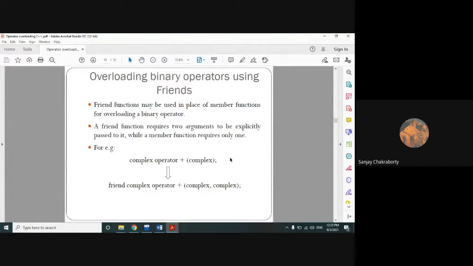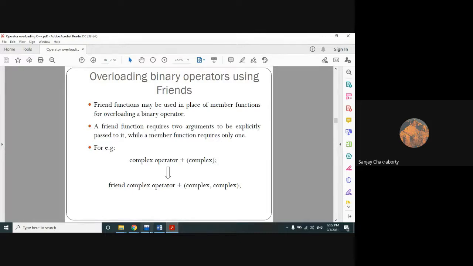But in case of a friend function, you have to pass the object explicitly. If you remember, we pass the object with the help of the reference of the object, ampersand object. During the friend function discussion, I already told you we will pass the object with the help of the address or reference of the object, ampersand the object name. So that is the major difference between a normal member function and a friend function.